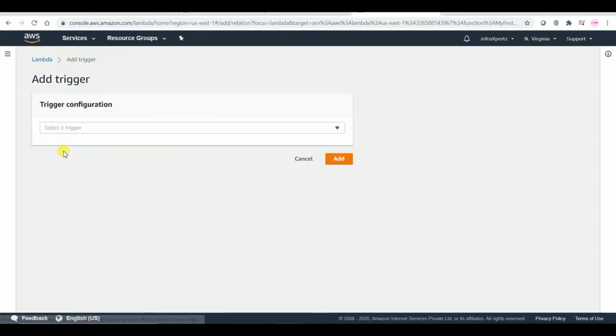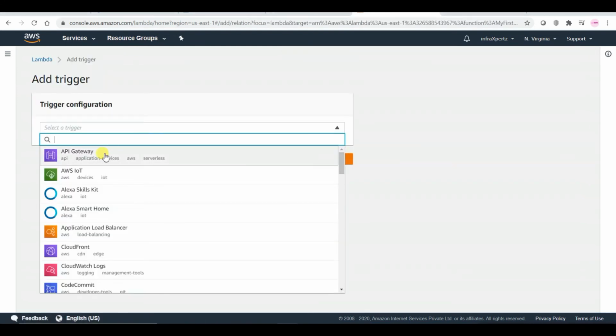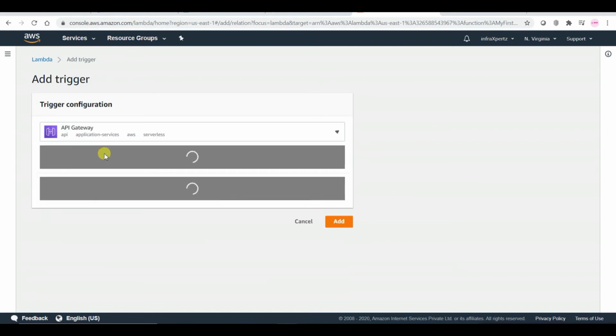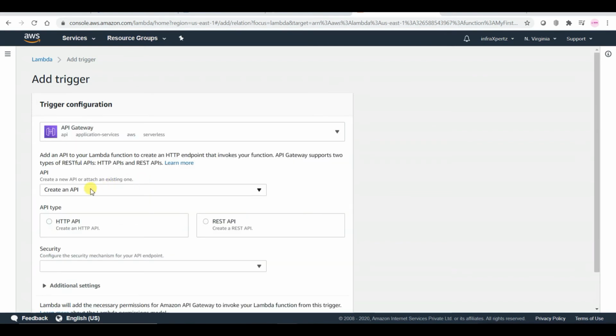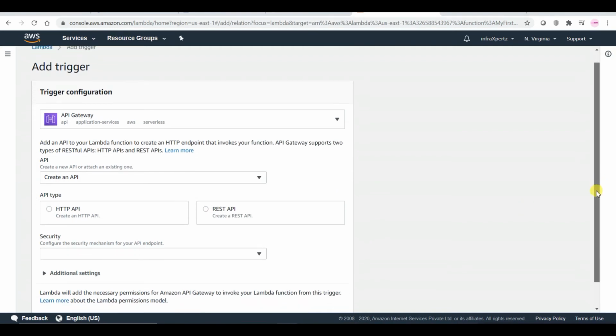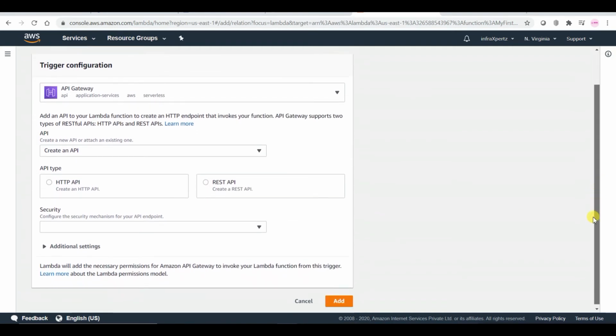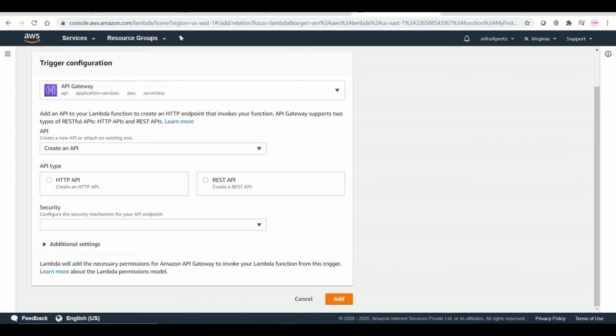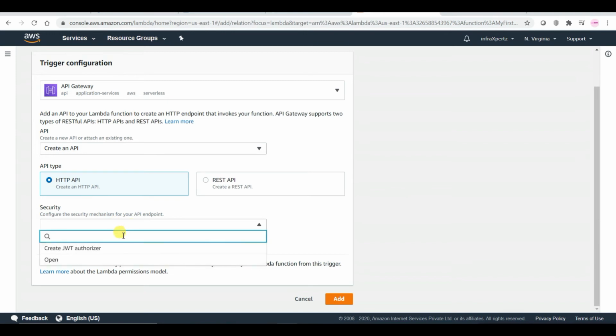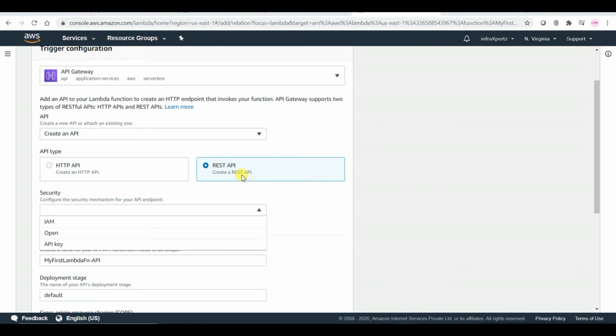So let us create the trigger. We will be going ahead with our API gateway. Create an API, and let me choose the API type as HTTP API, and let's take this as REST API.